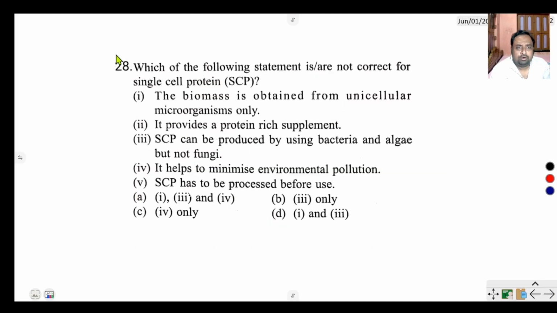Next question, number 28, says, which of the following statements are not correct for single cell protein? The biomass is obtained from unicellular microorganisms only, not correct, false. This is unicellular to small organisms. It provides a protein-rich supplement, definitely correct. SCP can be produced by using bacteria, algae, but not fungi. Not correct, also fungi.